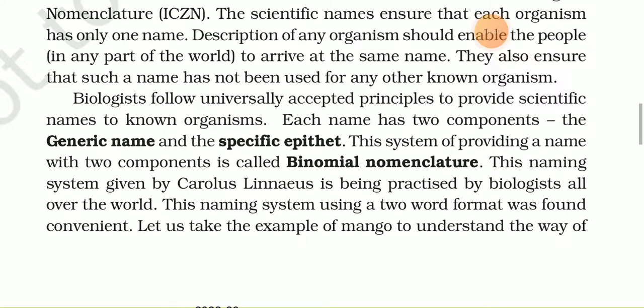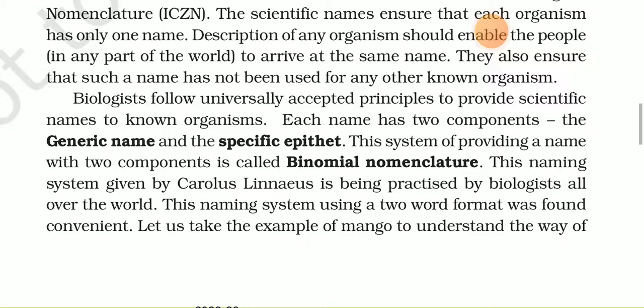Biologists follow universally accepted principles to provide scientific names to organisms. Each name has two components, the generic name and the specific epithet. This system of providing a name with two components is called binomial nomenclature. This naming system, given by Carolus Linnaeus, is being practiced by biologists all over the world. The two-word format was found convenient.